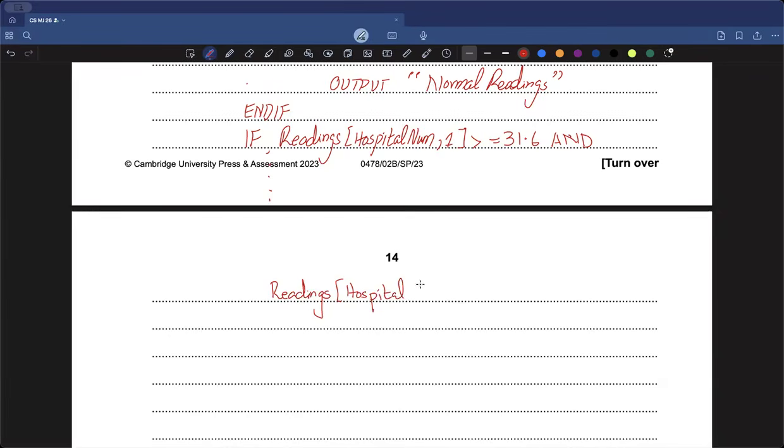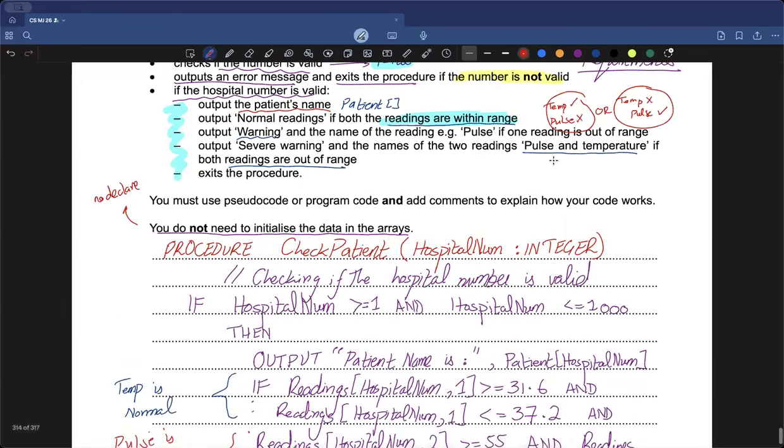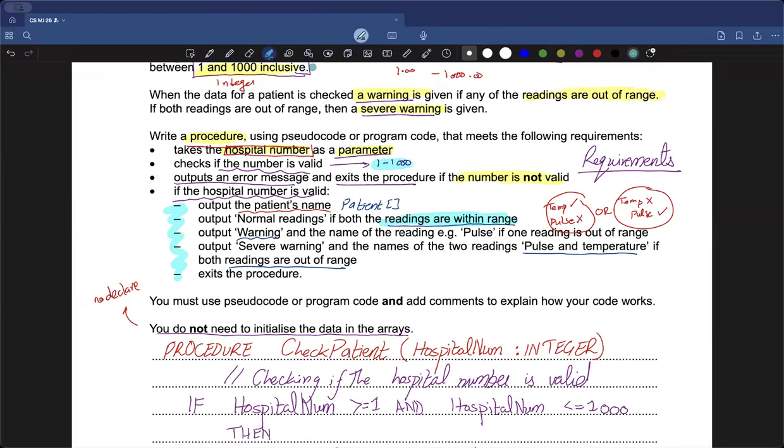This can come as a theoretical question too. Now what's the benefit of indentation? Remember, it makes your code easier to read and also maintain. And then if your temperature is at the same time also less than or equal to 37.2, this indicates that my temperature is within the perfect range, which means that I have handled that part.